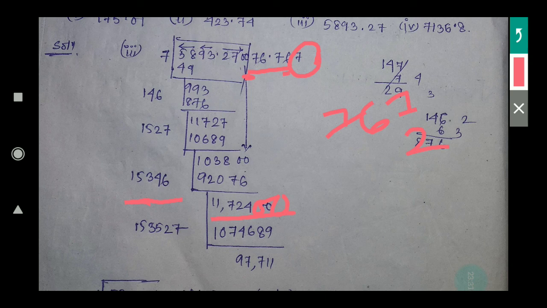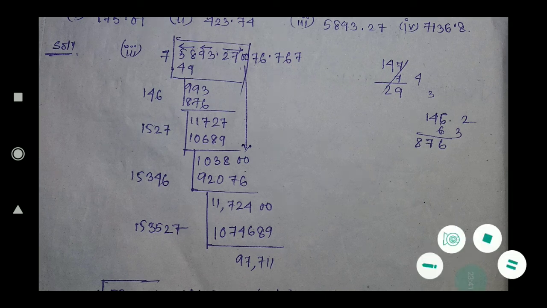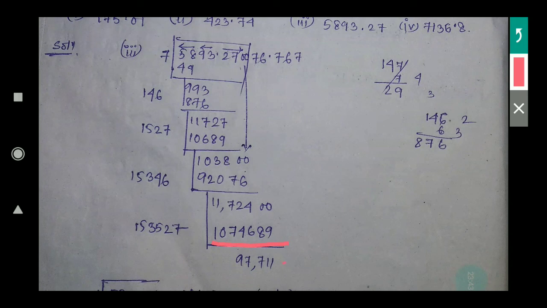Okay, so now it will be 153527. With this 7 if you take, you will get this one. After that, no need to do subtraction. If you leave it here, here also you will get the marks. Okay, so that long division process is done.